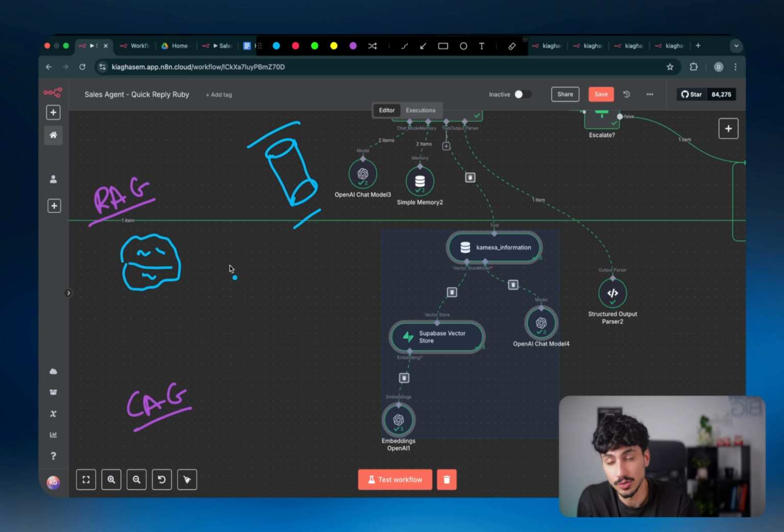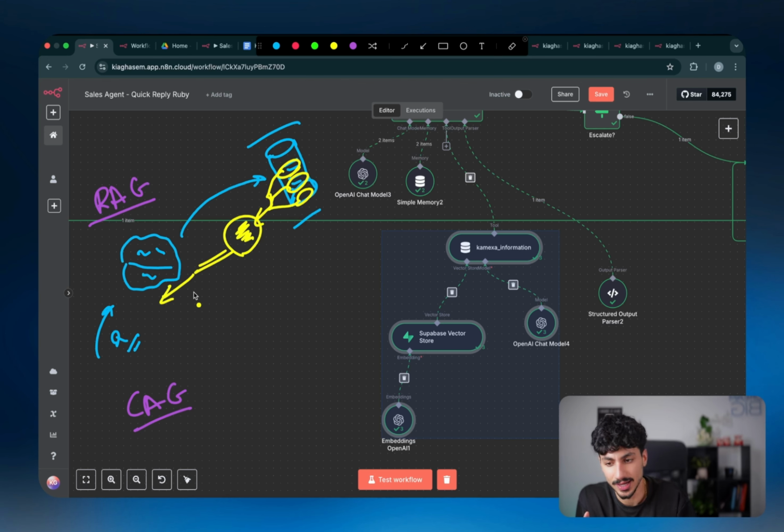So let's say every time a new question comes in to the actual AI agent, the AI agent might not have access to the information to answer that question inside its prompt or inside its context. And so what it will actually do is it will search through that external database, and that external database will basically just say, hey, these 3 bits of information are relevant to your search query. And then using the information that it grabbed from the database, it will basically create an answer and answer you.